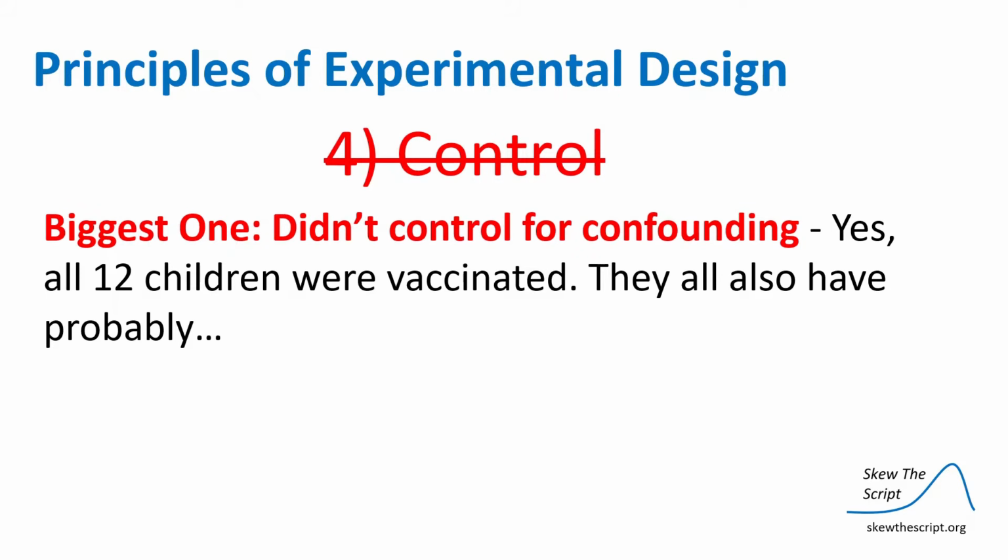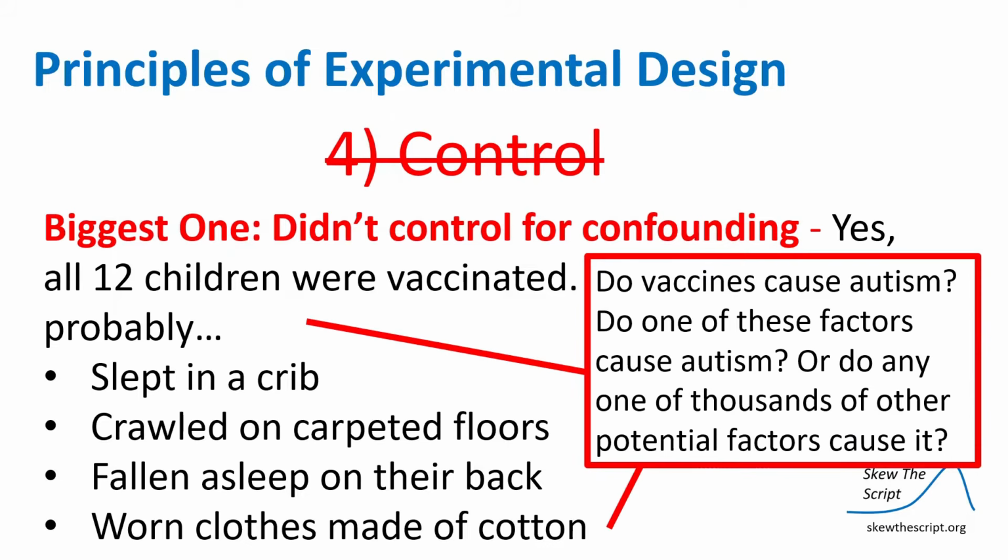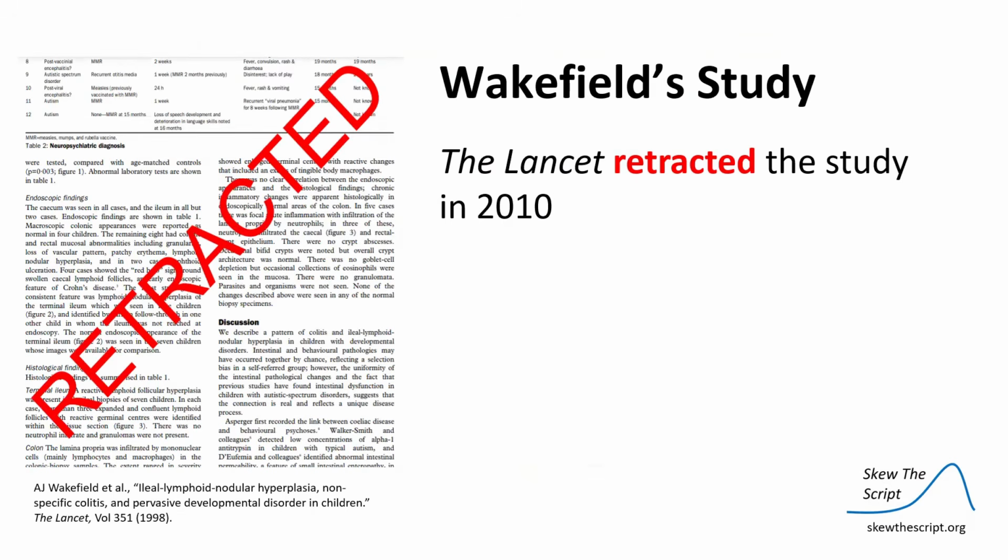Yes, all 12 children were vaccinated, but they all also have probably slept in a crib, crawled on carpeted floors, fallen asleep on their back, worn clothes made of cotton. Do vaccines cause autism? Or do one of these other factors cause autism? Or do any one of thousands of other potential factors cause it? There is no control in this experiment, and it's not really even an experiment. So how can we say that vaccines are the cause of autism?